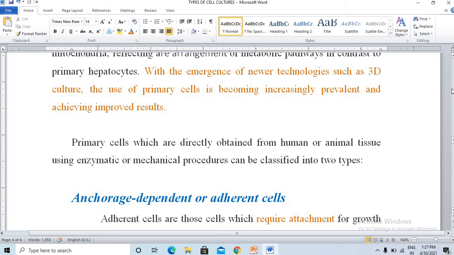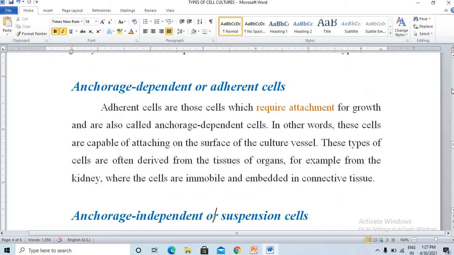These primary cells, which are directly obtained from human or animal tissue using enzymatic or mechanical procedures, can also be classified into two types: anchorage dependent and anchorage independent. Anchorage dependent cells are also called adherent cells. They are the cells which require attachment for growth.